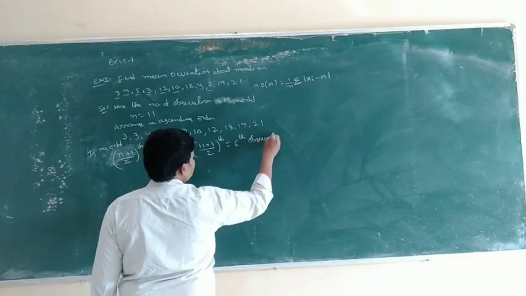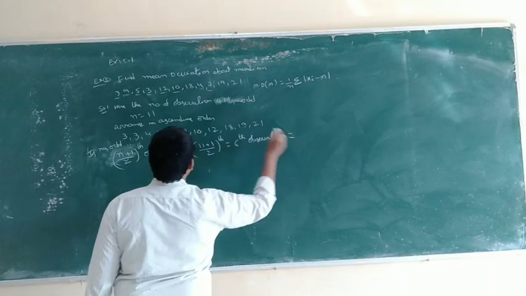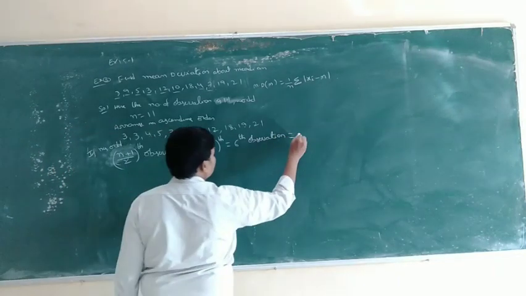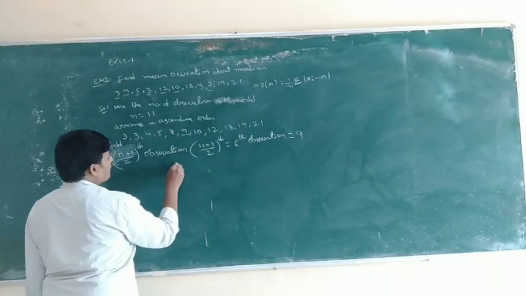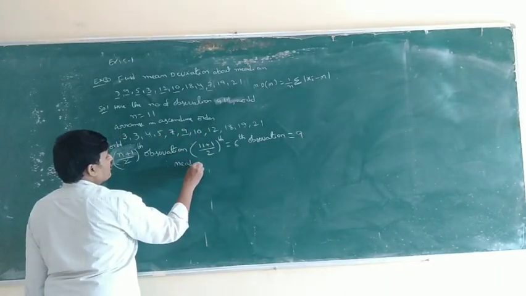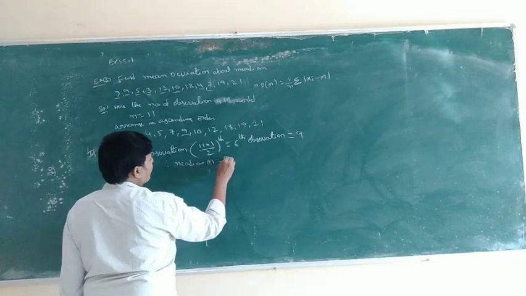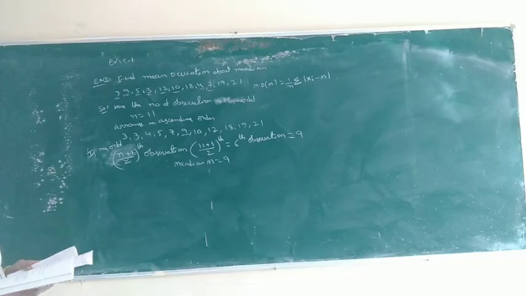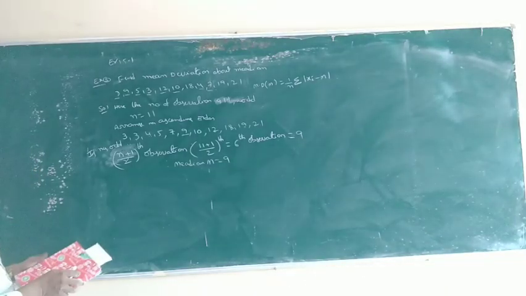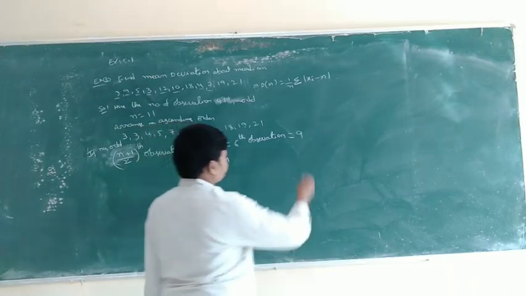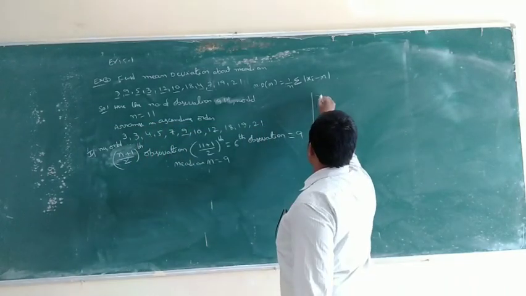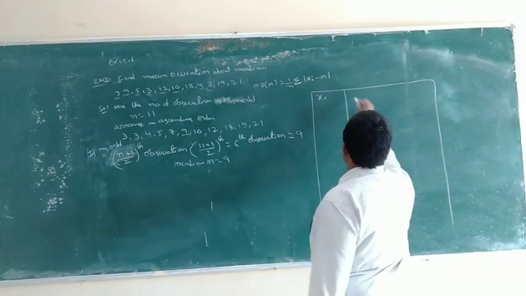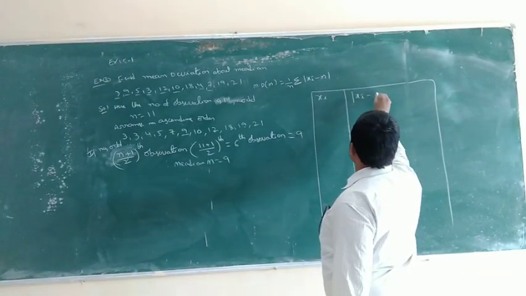The 6th observation: 1, 2, 3, 4, 5, 6, is equal to 9. So the median m is equal to 9. The first main thing is to find the median. The median is equal to 9. So next, xi, |xi minus m|.